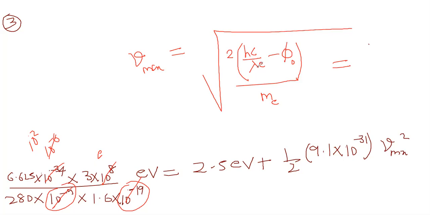Okay, got it. We did the same thing. See here, hc by lambda into 1.6, all this is already there. So instead of doing eV, you wrote h nu minus work function by m.